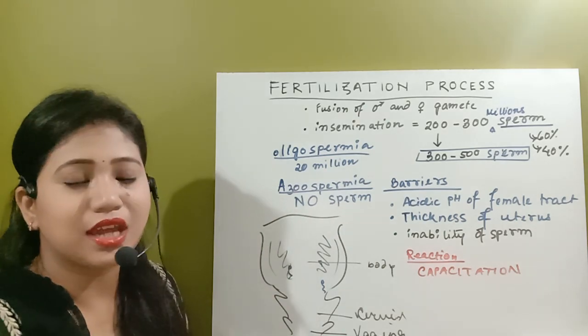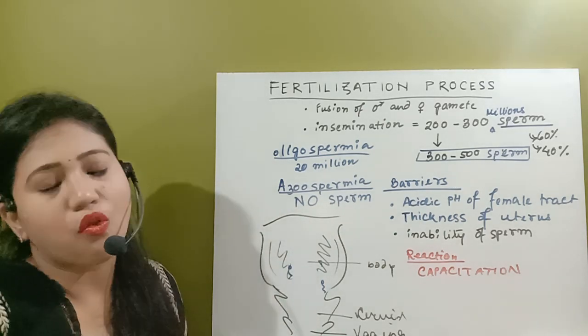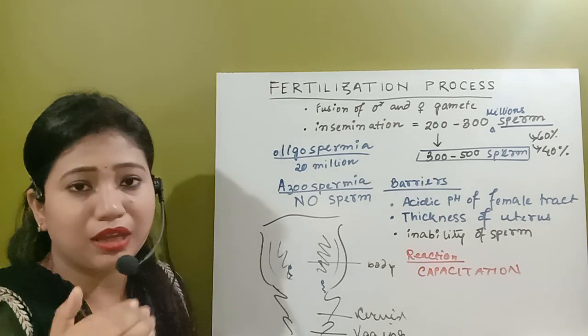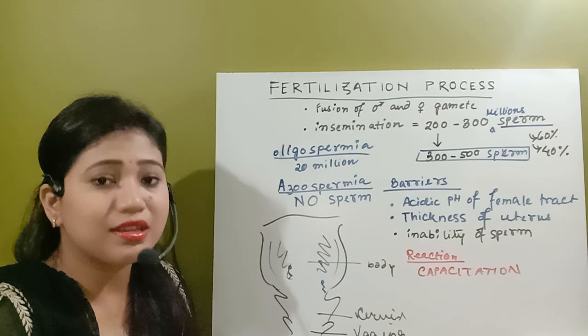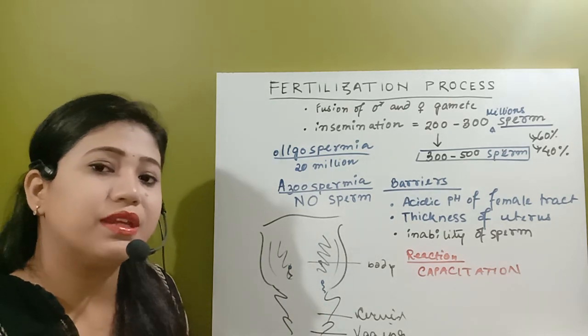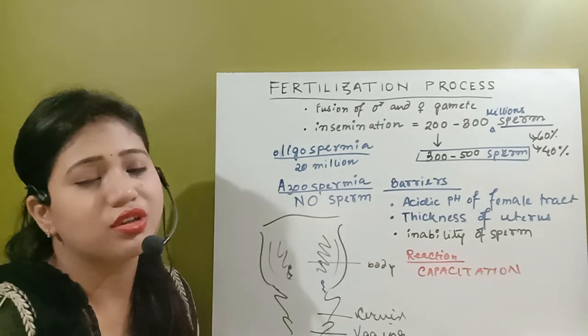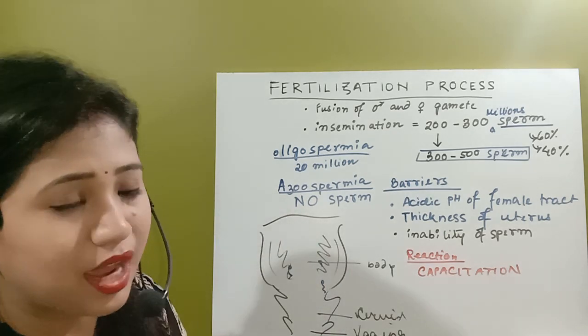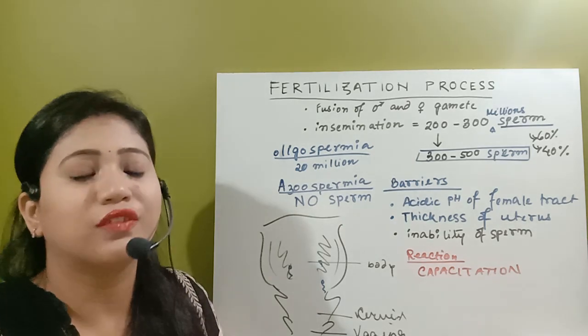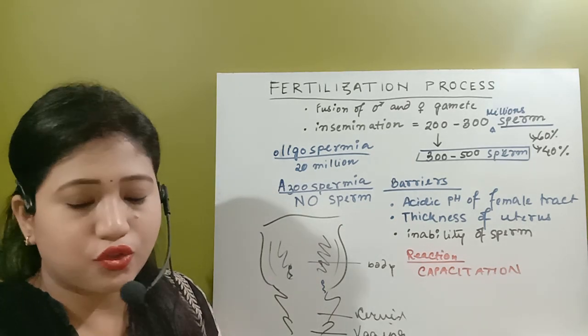Whenever it reaches the site of the ovum, to lyse the ovum membrane, the spermatozoa has to release these sperm lysines or those acrosomal enzymes. So in the male reproductive system, in the region of the epididymis, a reaction occurs, that is the decapacitation reaction, where the acrosome is covered by a layer of glycoprotein and cholesterol.